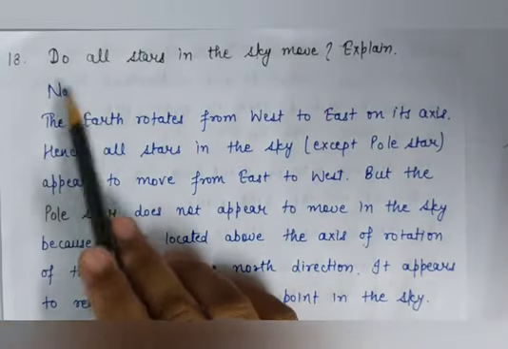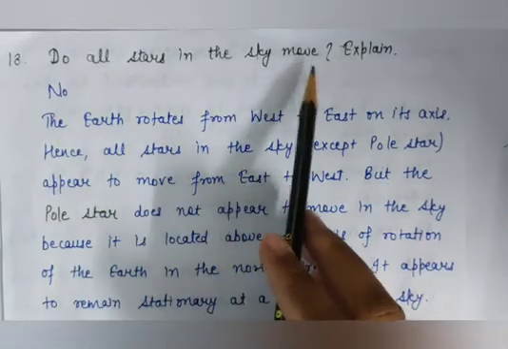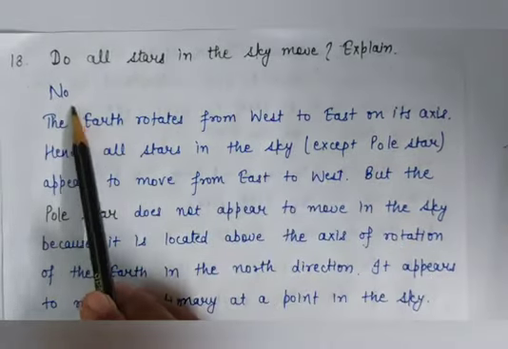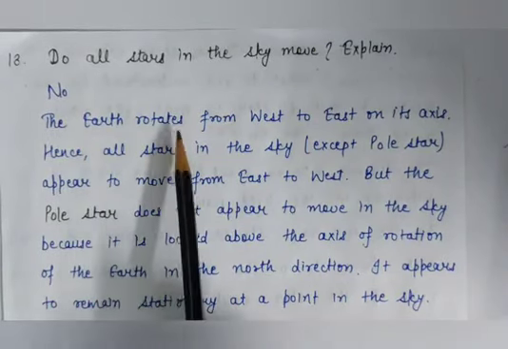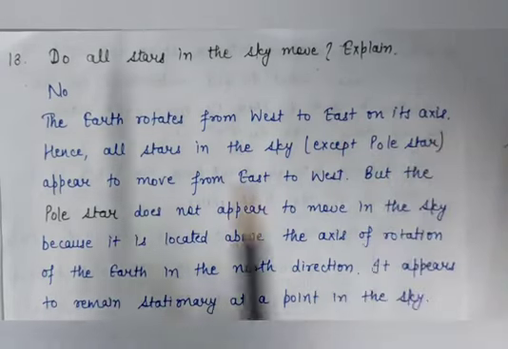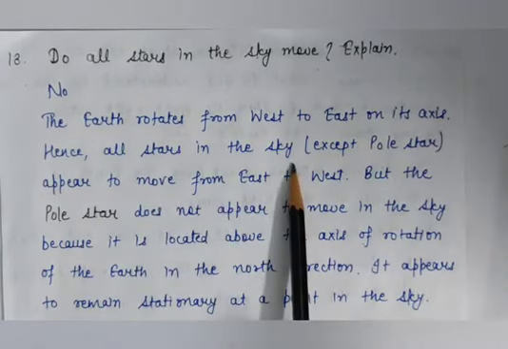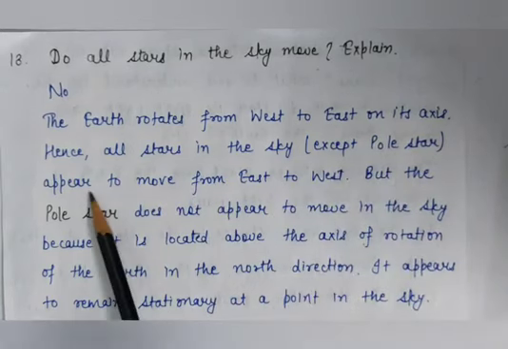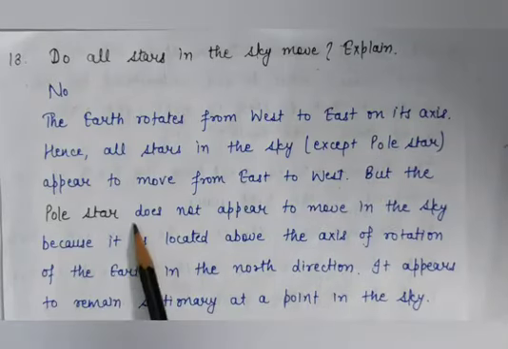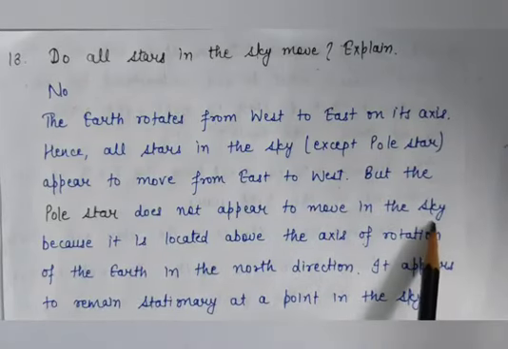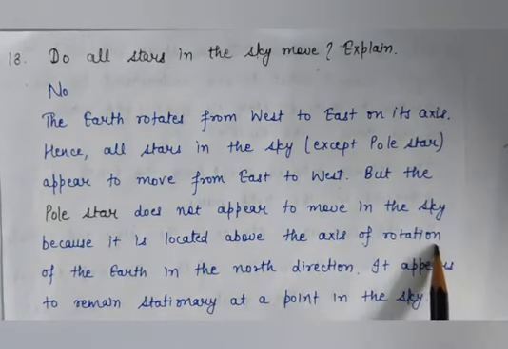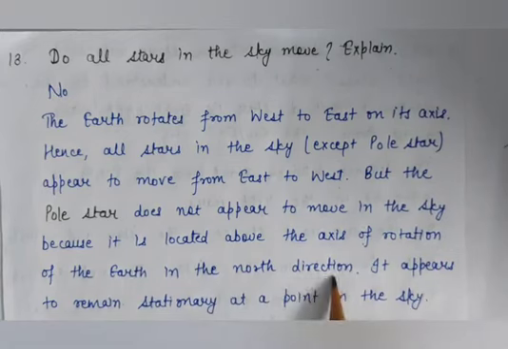Question number 13. Do all stars in the sky move? Explain. Answer is no. The earth rotates from west to east on its axis. Hence, all stars in the sky except the pole star appear to move from east to west. But the pole star does not appear to move in the sky because it is located above the axis of rotation of the earth in the north direction.